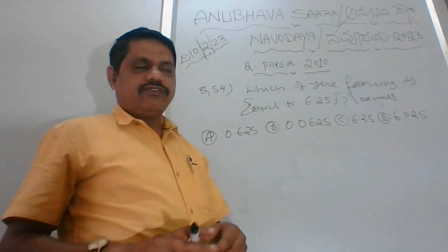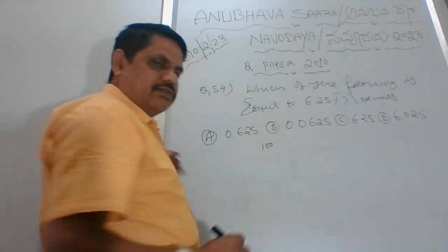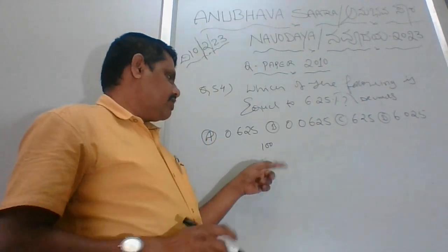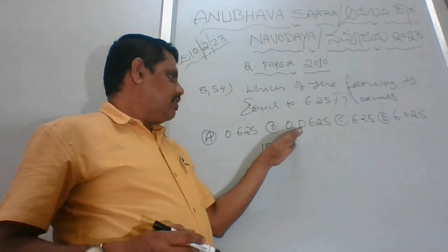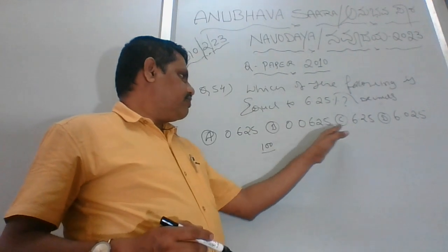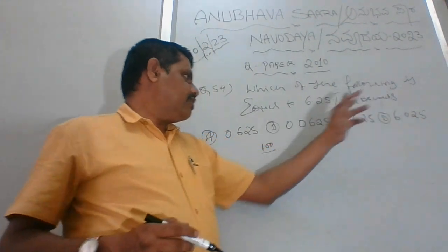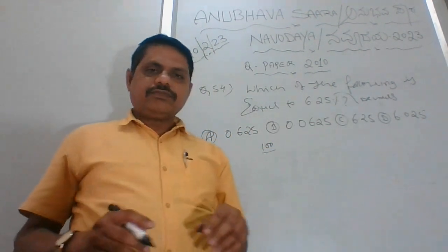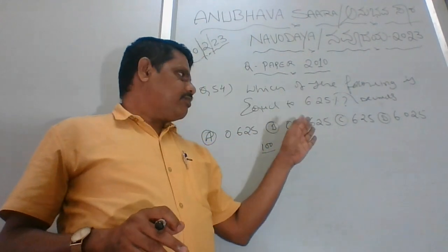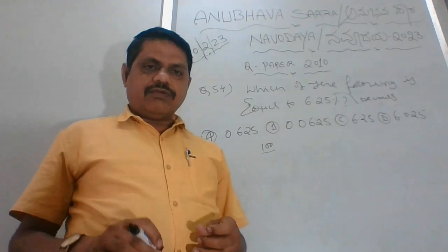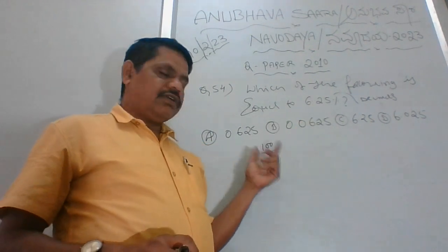6.25% to decimals, because percent is nothing but what? It's 100, right? All of you are aware of this. Percent means 100, so to convert a percentage to a decimal, we divide by 100.